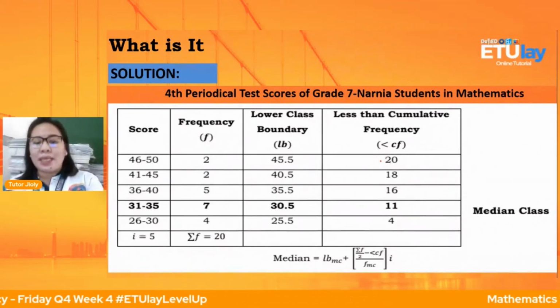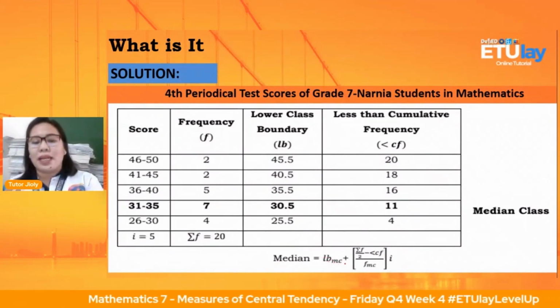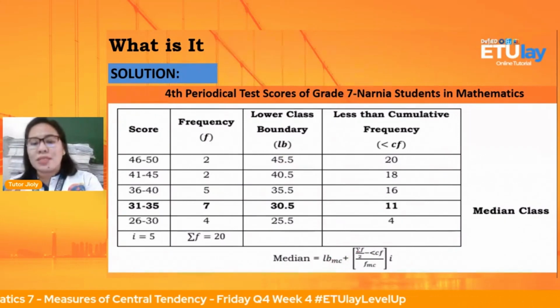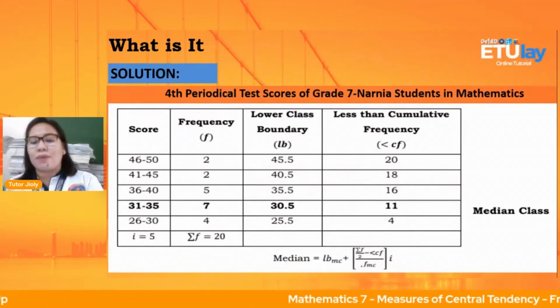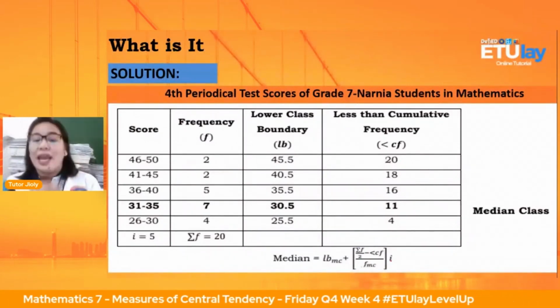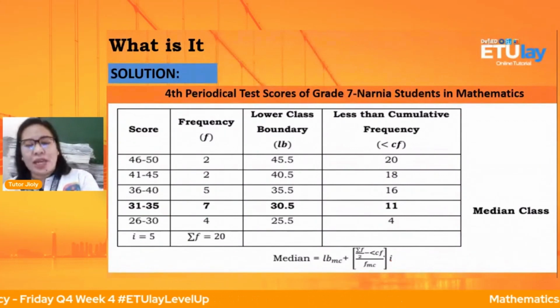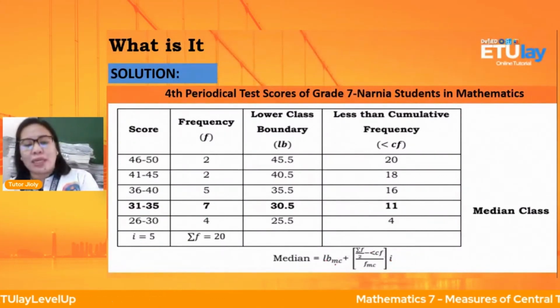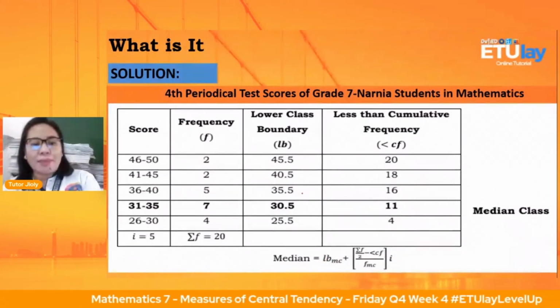Okay, so median. By using the formula ng group data natin, that is the lower boundary of middle class plus the sum of frequency all over 2 minus the less than cumulative frequency all over frequency of middle class, multiply to I. Ma'am, ang dami naman yan. Kaya nga meron tayong formula para masundan nyo. So, ang lower boundary natin ng middle class, ito po. Kasi ito yung middle natin.